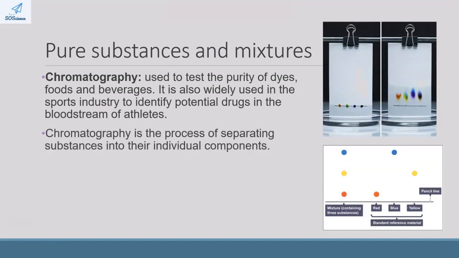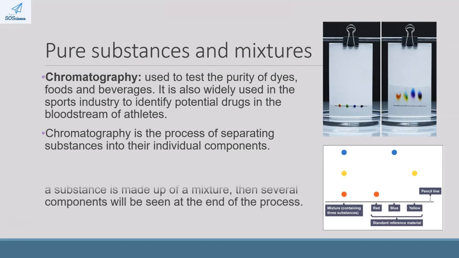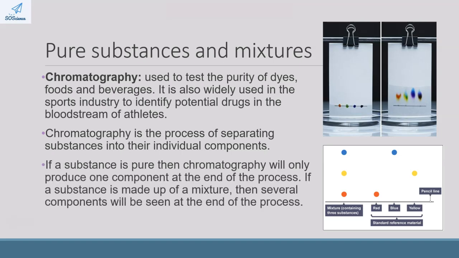Now, how does paper chromatography work? Well, paper chromatography is able to separate substances into their individual components. And if a substance is pure, then we will see on the paper chromatography that there is only one component at the end of the process, meaning a pure substance, versus several components at the end of the process, meaning a mixture. So let me explain that a little bit more clearly. So this over here is chromatography paper.